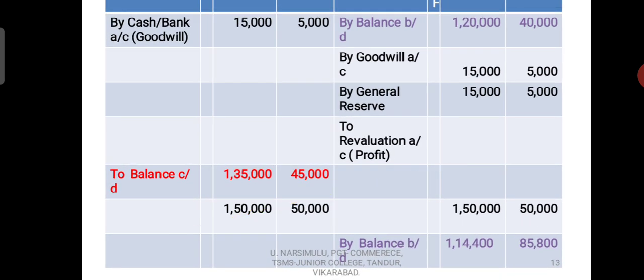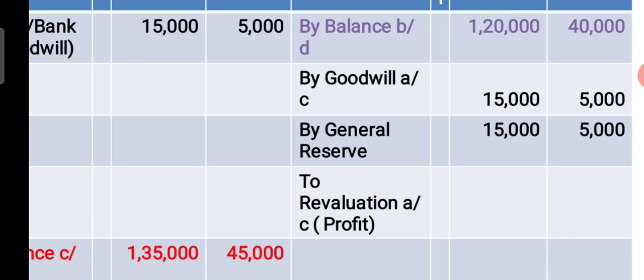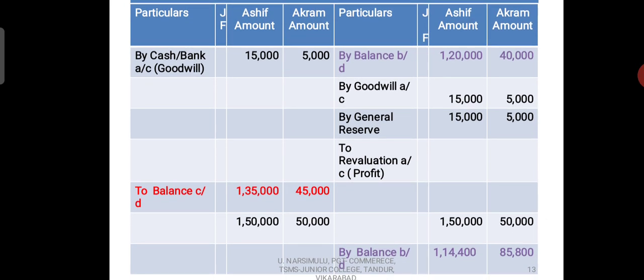Asif's capital account credit amount is 1,50,000, debit 15,000. If you deduct 15,000 from 1,50,000, you will get 1,35,000, that is the closing balance. Similarly, Akram's credit total is 50,000, from that you deduct the debit amount 5,000, you will get 45,000, that is the closing balance.